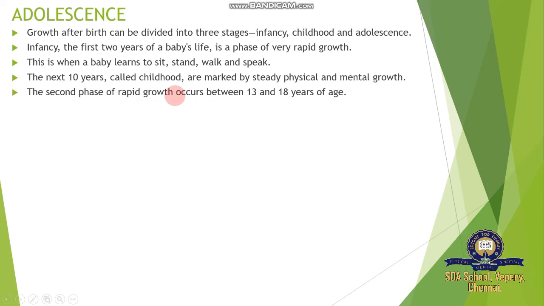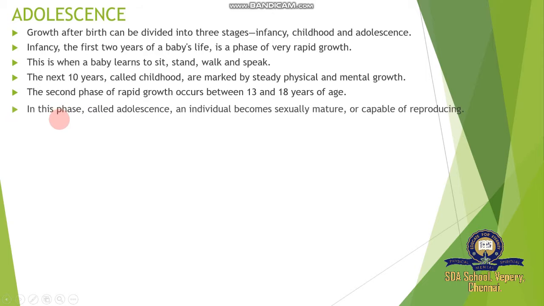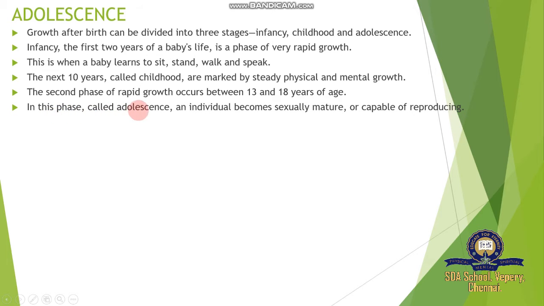The second phase of rapid growth occurs between 13 and 18 years of age. The next phase is called adolescence, and in this phase an individual becomes sexually mature, or capable of reproduction.